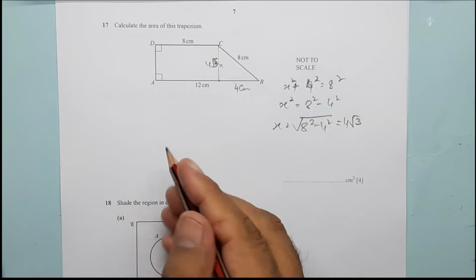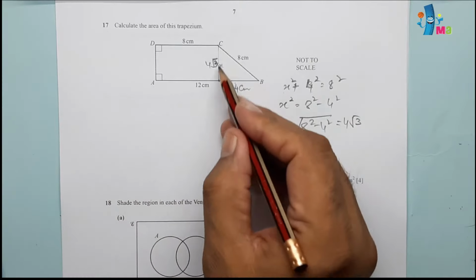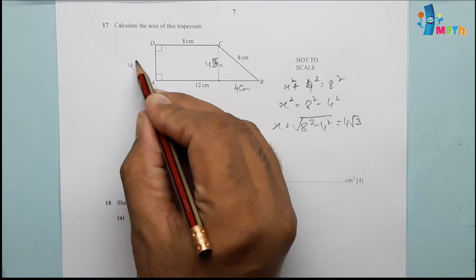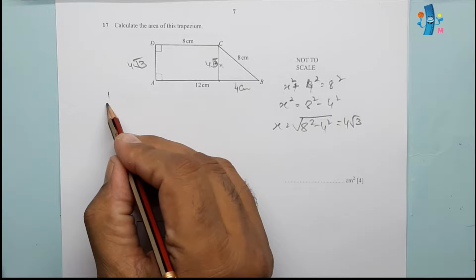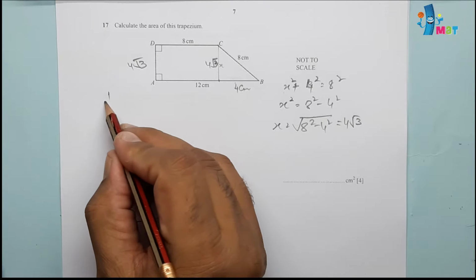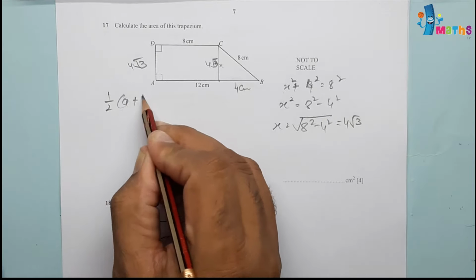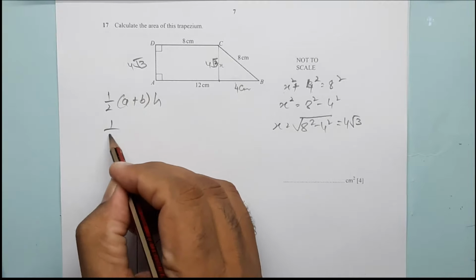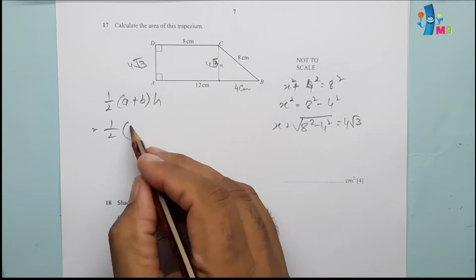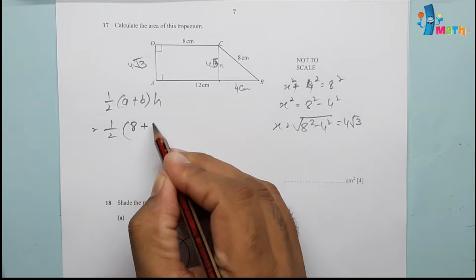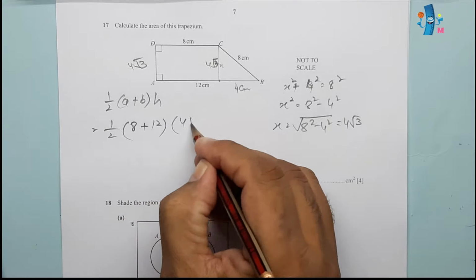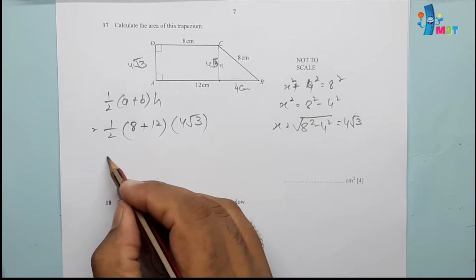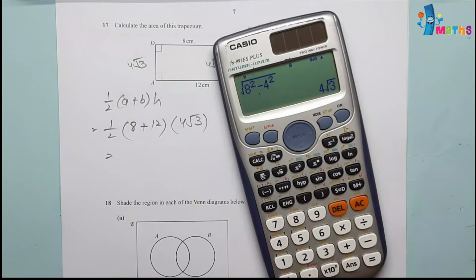Now we can apply the trapezium formula. We have the perpendicular height, which is 4 root 3. The area of a trapezium is equal to half into a plus b into h. A plus b will be the parallel sides, 8 plus 12, and the perpendicular height will be 4 root 3. The rest of the calculations will be done by calculator.